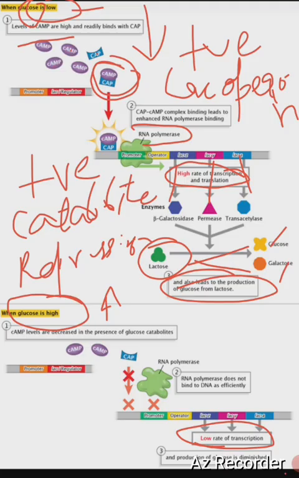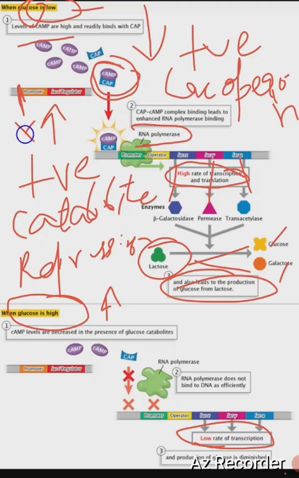protein, which binds to a site near the promoter. Here it will bind, and stimulates the binding of RNA pol. So basically this cyclic AMP CAP complex activates the transcription.